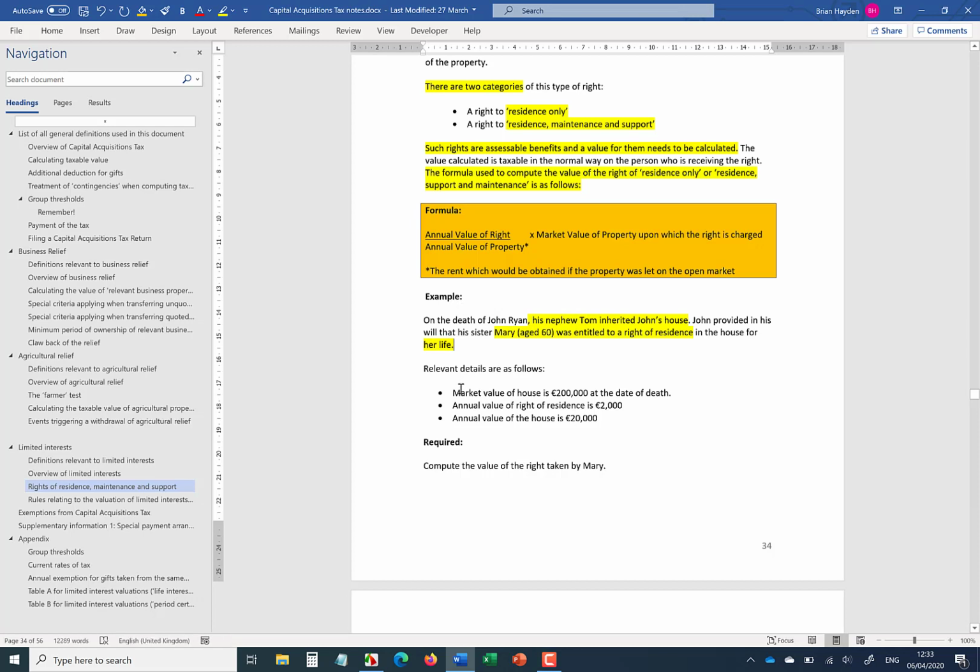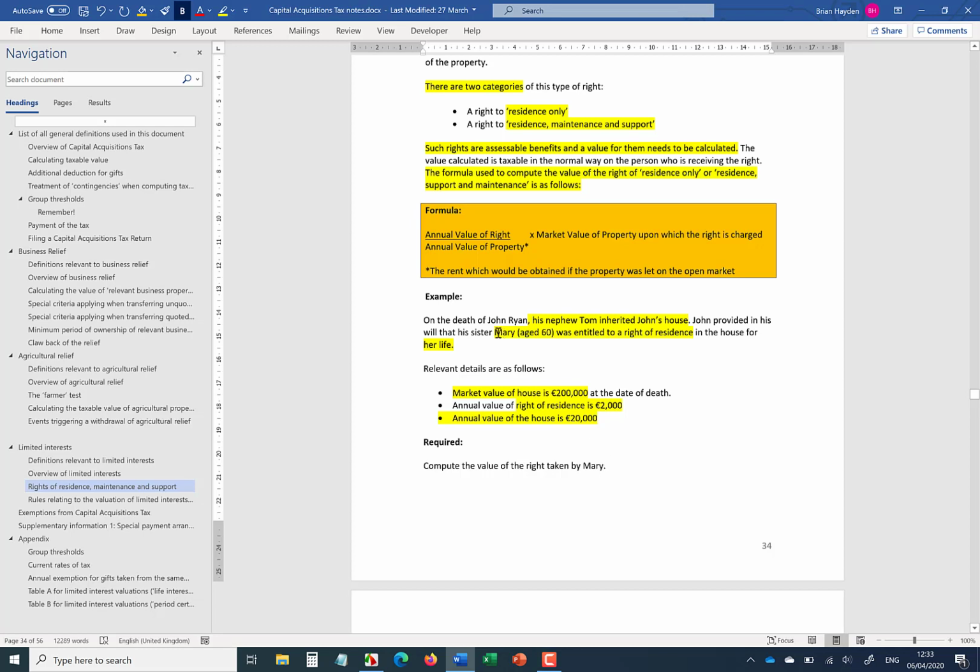So relevant details: the market value of the house, that's the entire market price of the house, 200,000. The right of residence is valued at 2,000. Okay, so the annual value of Mary's right is 2,000, and if the house could be rented out, you could expect to get 20,000. Okay, so compute the value of the right taken by Mary.